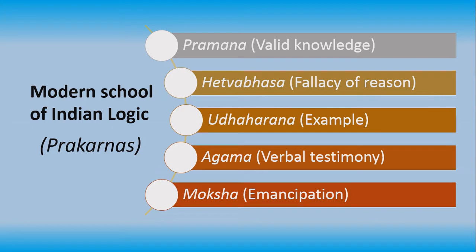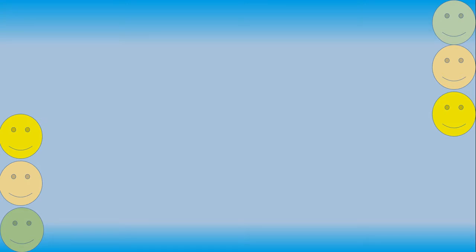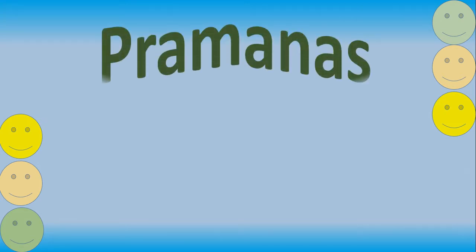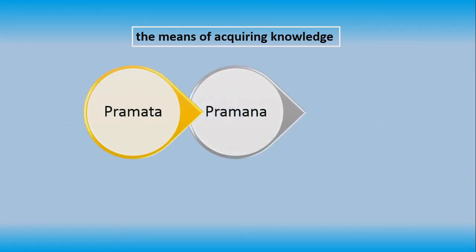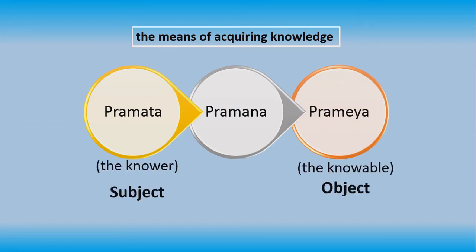In this particular video, I am going to discuss the Pramanas, which are valid knowledge. Pramanas are the source of knowledge, and it is a Sanskrit word meaning measure. These Pramanas are part of the triputi, which is a trio consisting of Pramata, Pramana and Prameya, where Pramata is the subject or knower, Pramana is the means of acquiring knowledge, and Prameya is the object, the knowable.